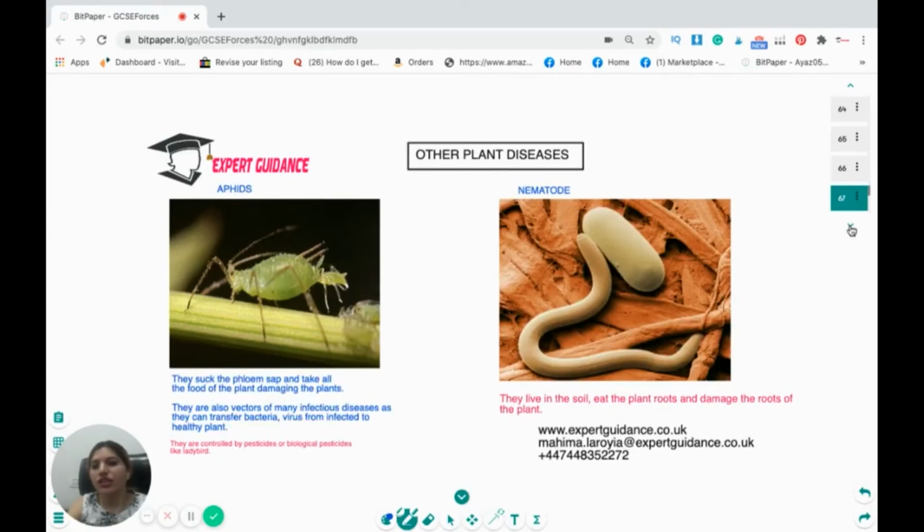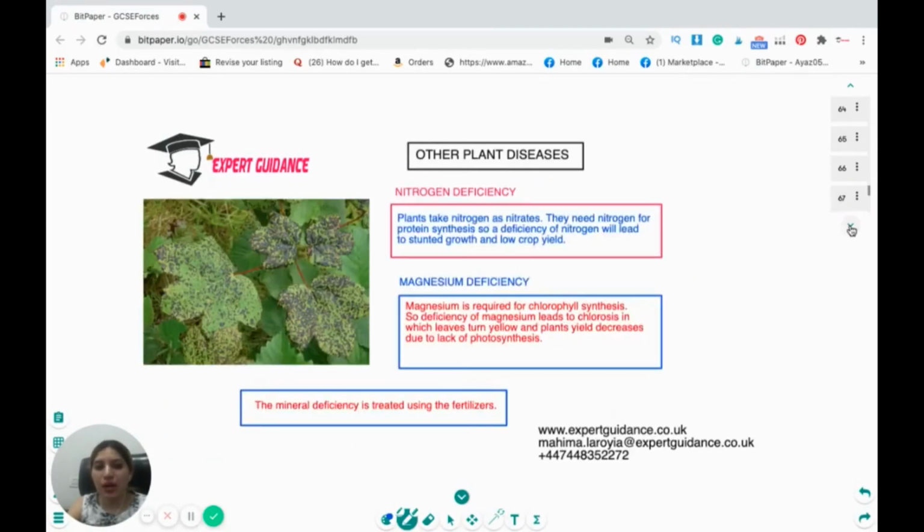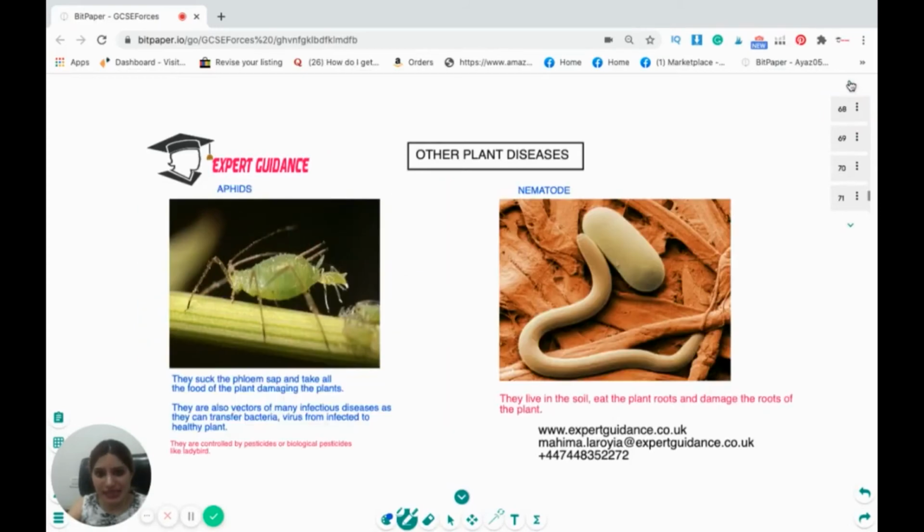Okay, now you need to look over some of the plant diseases. The plant diseases like aphids. Aphids suck the phloem sap and take all the food of the plant, damaging the plant. They are also vectors of many infectious diseases and transmit bacteria and virus from infected to a healthy plant. So to control the aphids, we have to use pesticides or biological pesticides like ladybirds. Nematodes live in the soil. They eat the plant roots and damage the roots of the plant.